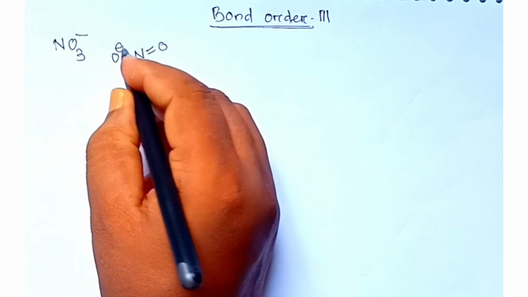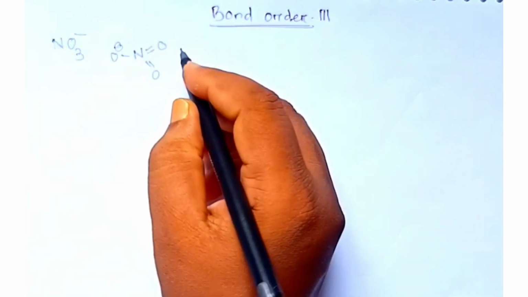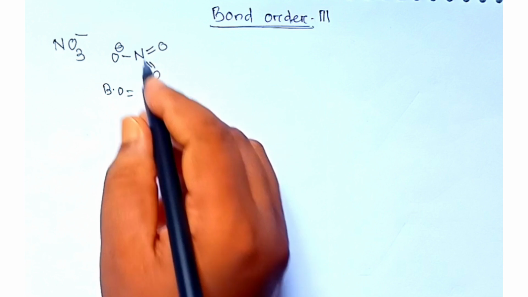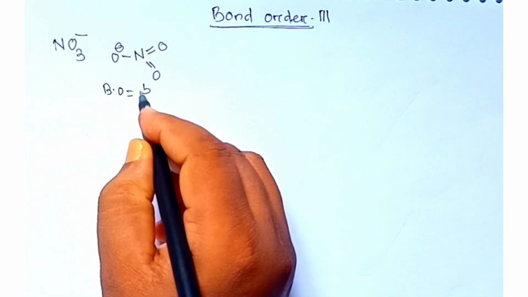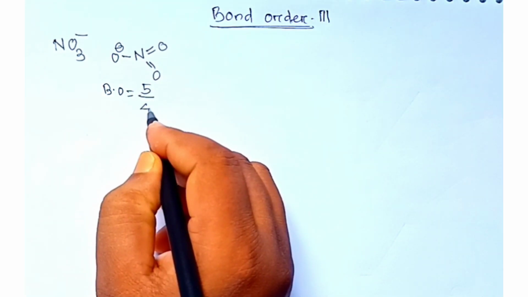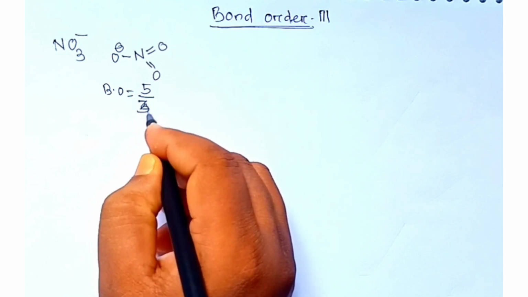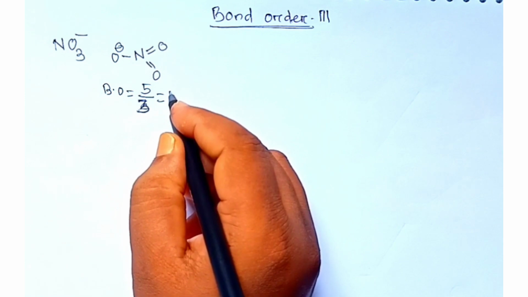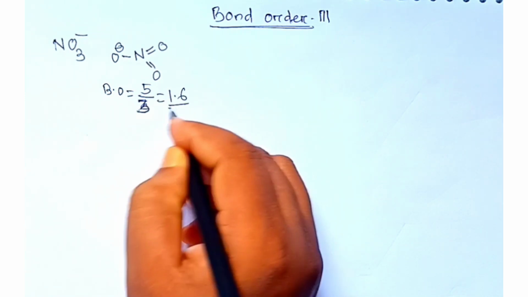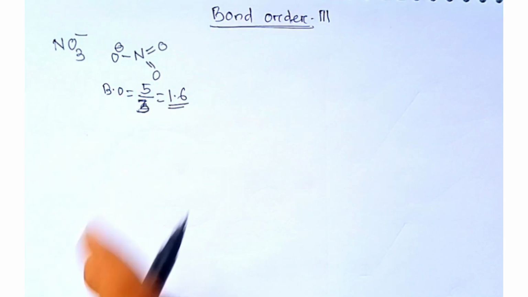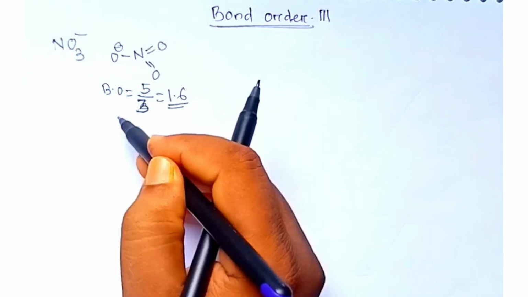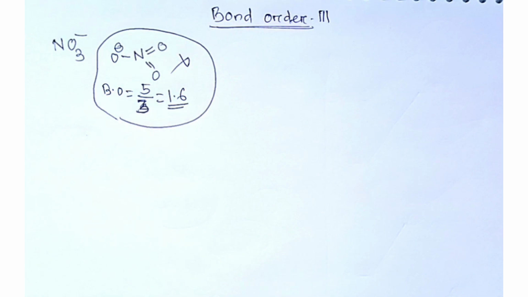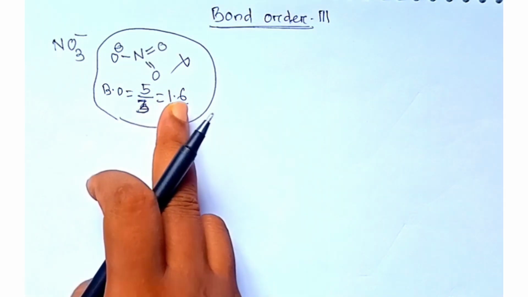This may be the structure, and the bond order will be the number of electrons surrounding the central atom, which is 5, divided by the number of peripheral atoms, 3. So the bond order will be 1.6 like that. But this is totally wrong. This concept is wrong. This is not possible. So what is the mistake we have done here?